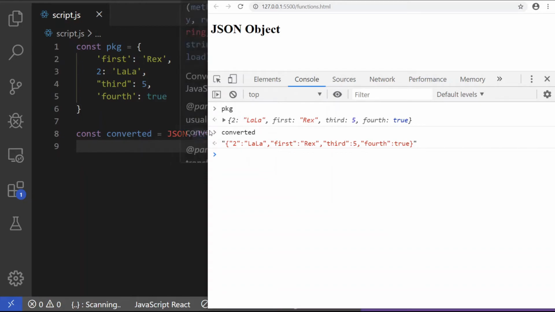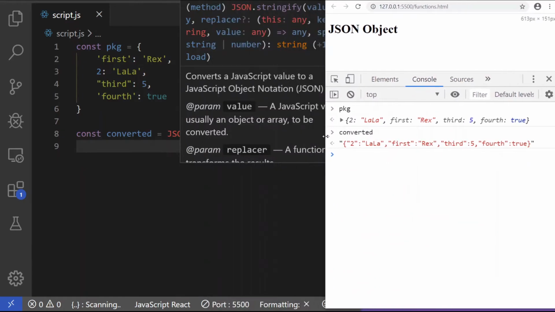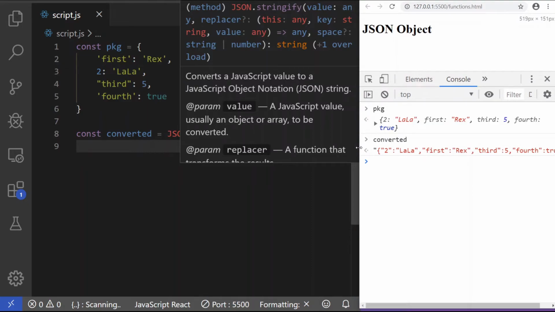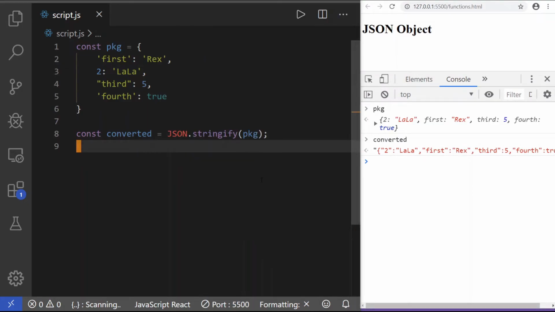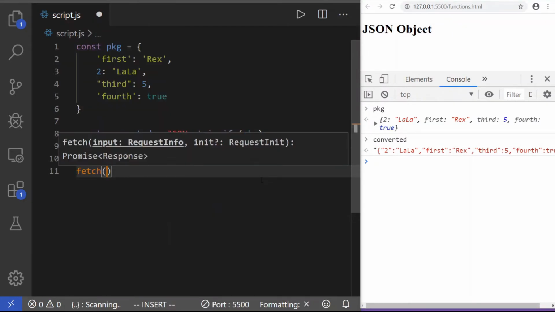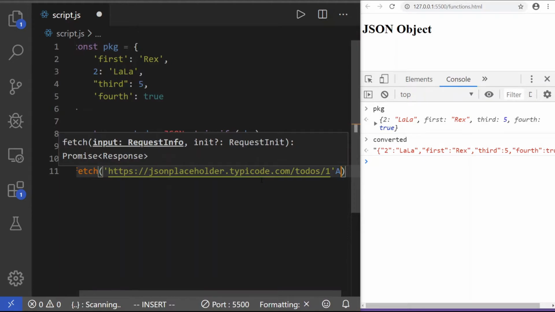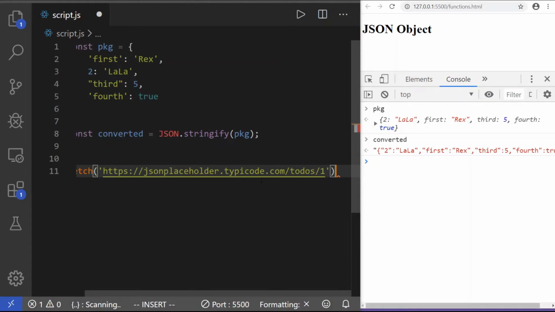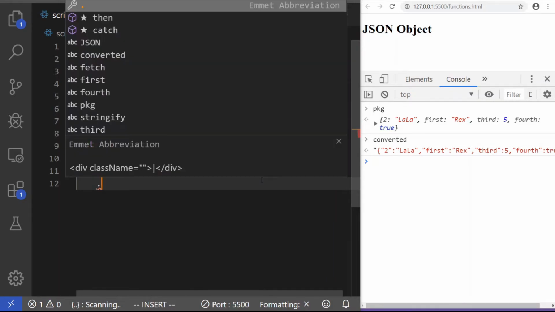So let's say we'll use a real life example. We're just going to fetch some data from a dummy site called, I think it's JSON Placeholder. And so we're just going to fetch this guy. Is that the URL? That's the URL. So this guy passes back a response. Let's see what we get when we do not parse the response. And parsing the response is tantamount to converting their JSON object into a JavaScript object.